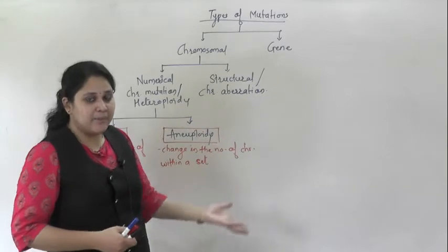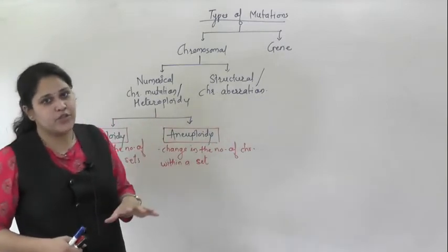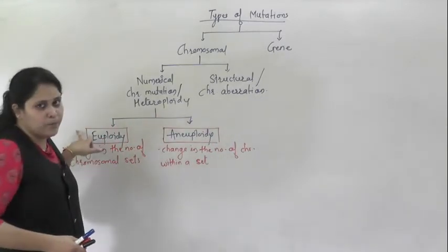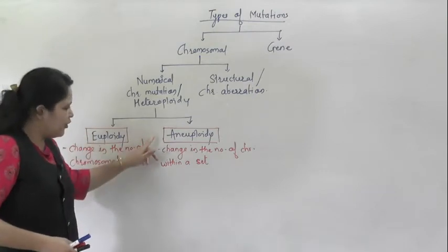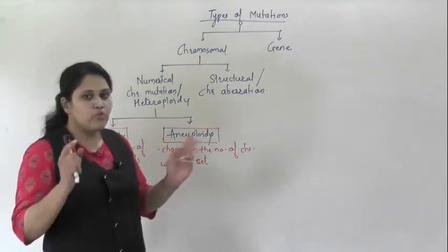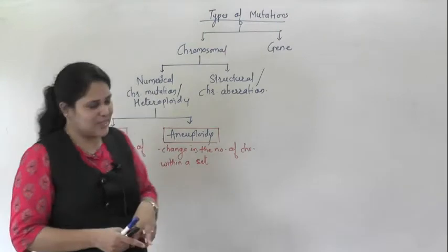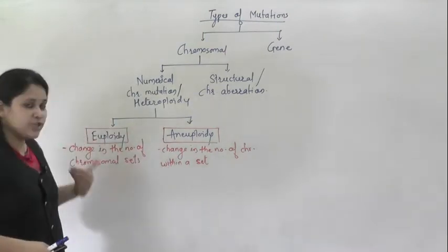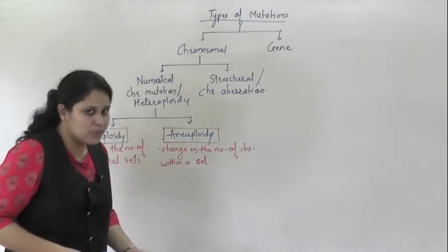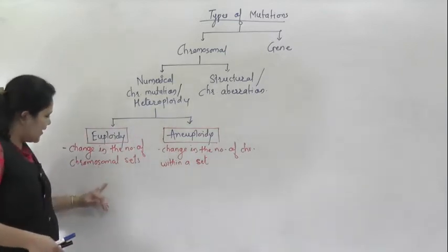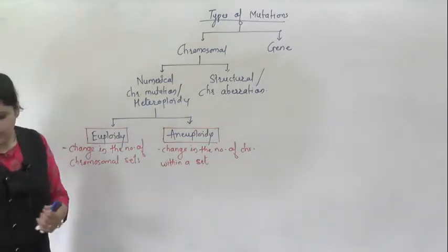If there is a doubling of the entire set of genome, that is known as euploidy. Fine. Aneuploidy means a change in the number of chromosomes within a chromosomal set, whereas euploidy means a change in the number of chromosomal sets. Fine. Now let's see the first one, that is euploidy.